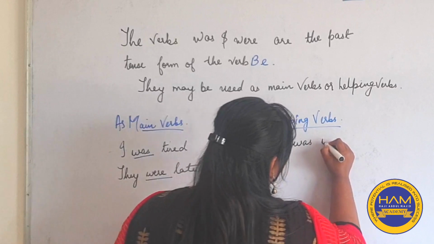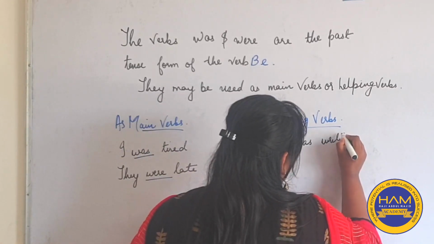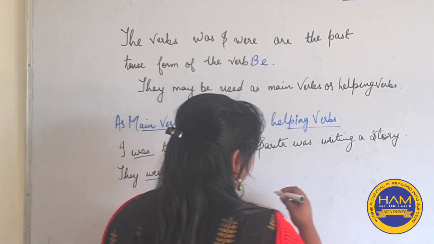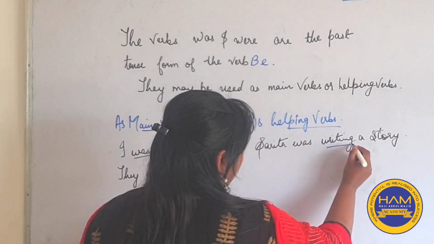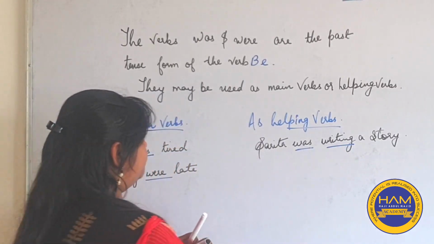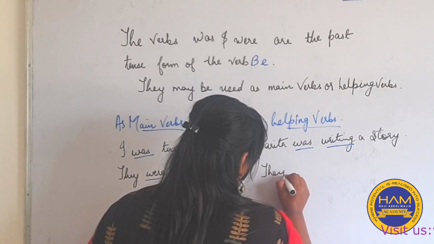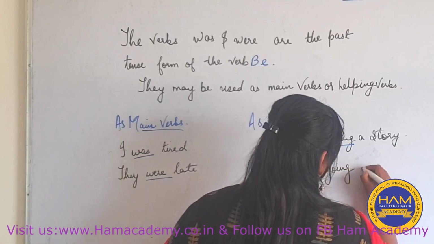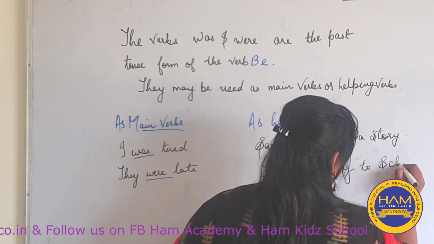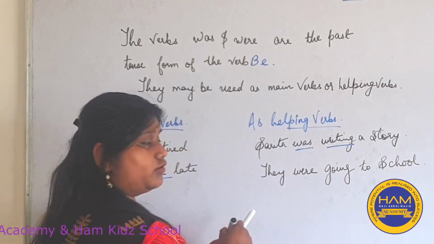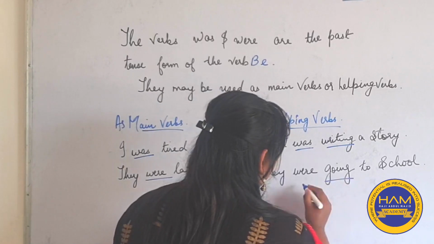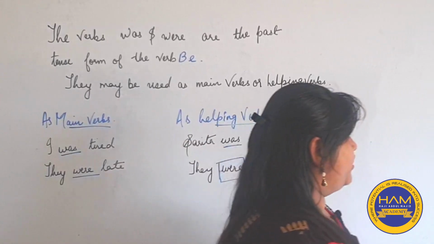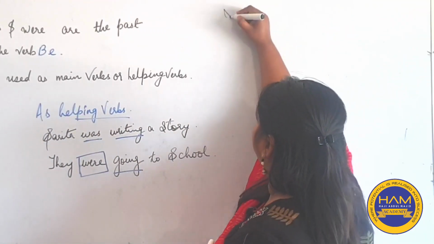Sarita was writing a story. Here main verb is writing and was is a helping verb. They were going to school. Here going is main verb and were is a helping verb. Now there are some points that we should always keep in mind.